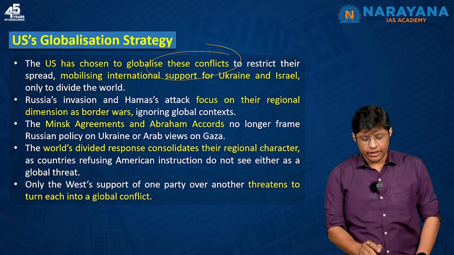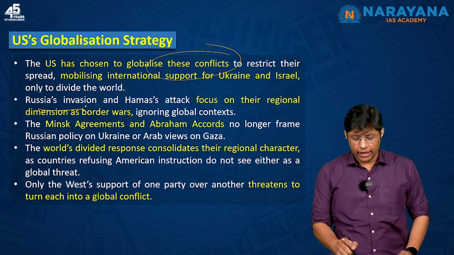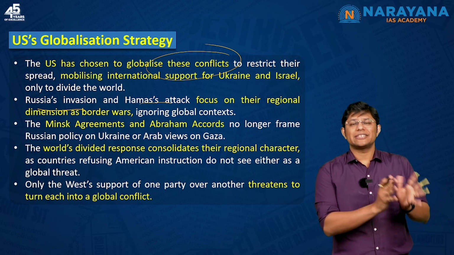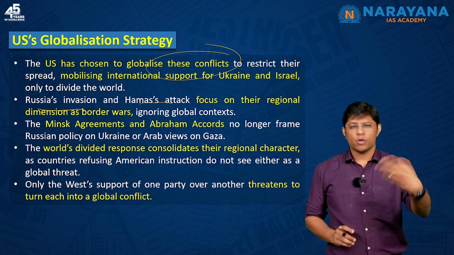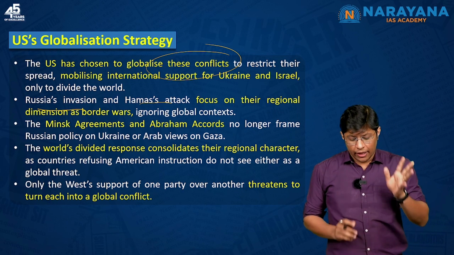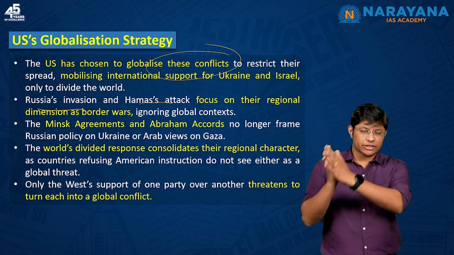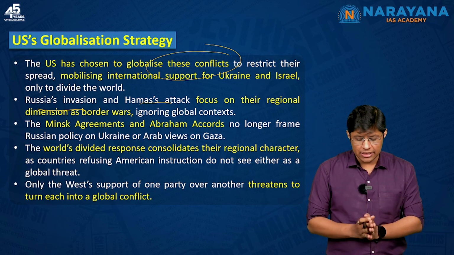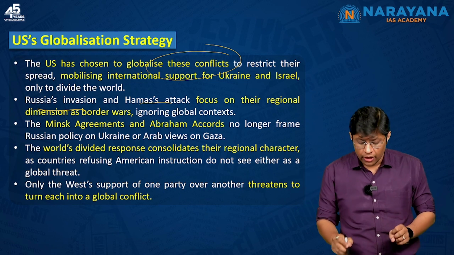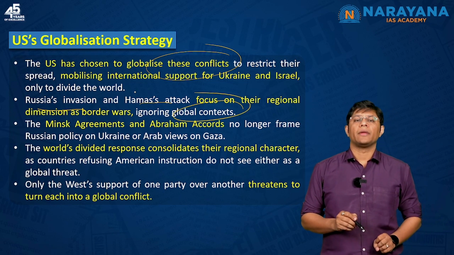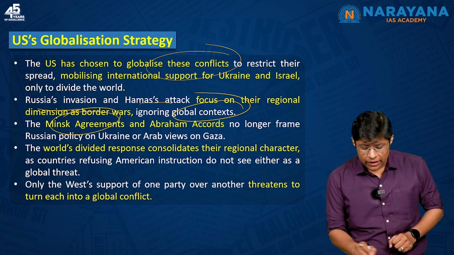Now, here you see that Russia's invasion and the Hamas attack focus on their regional dimensions, which means the international players who are supporting USA or against USA, right? They are seeing these attacks, that is Russia-Ukraine and Israel-Palestine, as regional problems or border problems as opposed to global problems. For example, the Minsk Agreement and the Abraham Accord.